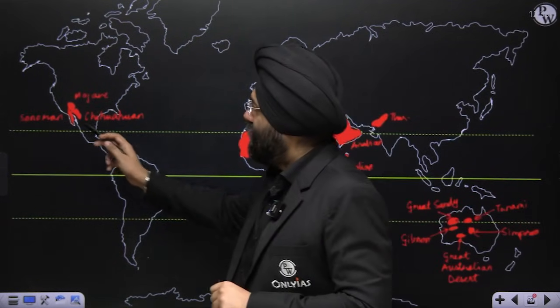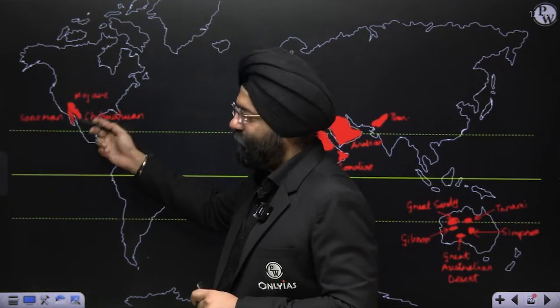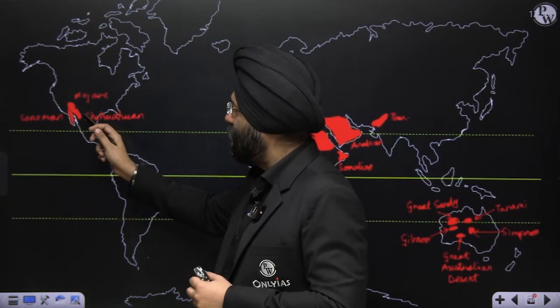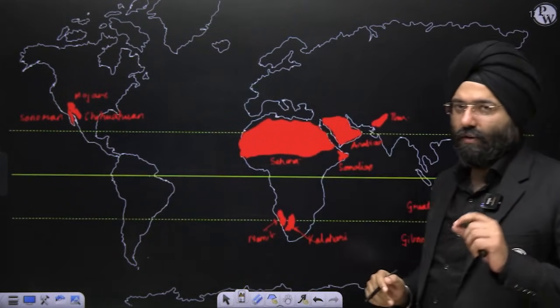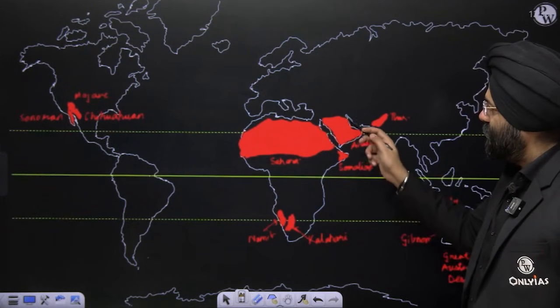If you see the regions of North America, you see three major deserts. You remember that we have done the mapping series also in this particular channel. I've done all the deserts there also, so you should be very well aware of it. If you haven't done, please go through the one short video of the mapping series which we have done. Sonoran Desert, you have the Mojave Desert, some people call it Mojave also, but however you pronounce. Chihuahuan Desert over here. These are what? Hot deserts, right?